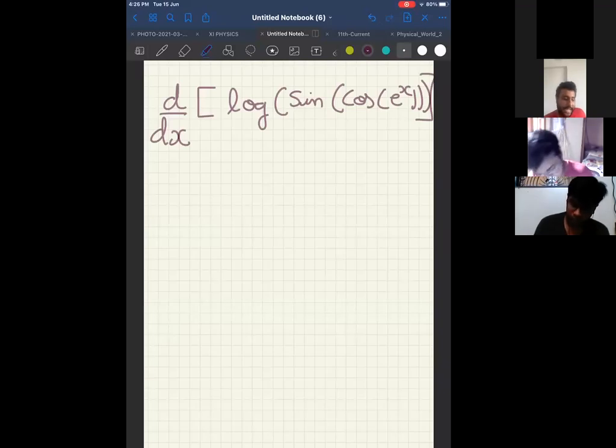Now tell me, we cannot apply product rule, because there is only one x term. Otherwise, I could do log x into sin x. You know how to do log x into sin x by product rule. It is not log x into sin x. It is log of sine of cos of e power x. That means we have to go on differentiating and then get the answer. So now think about it and tell me what should be the answer.